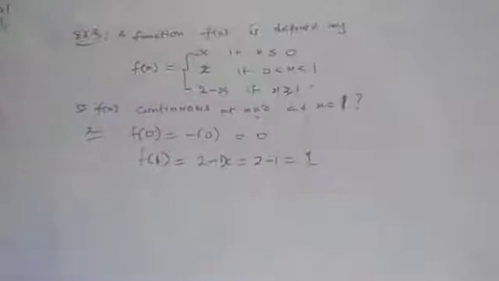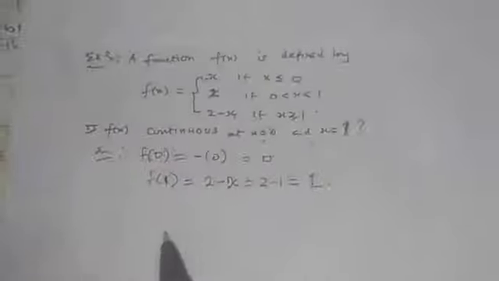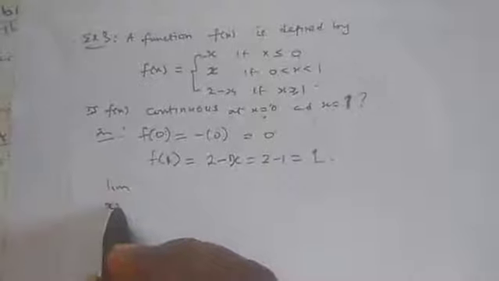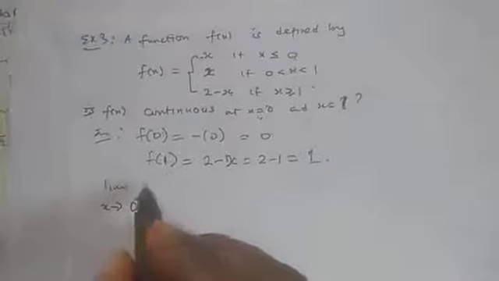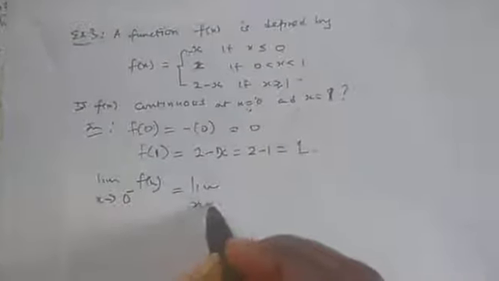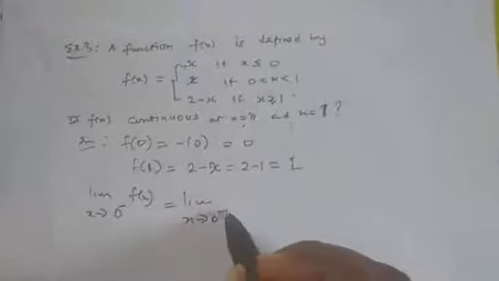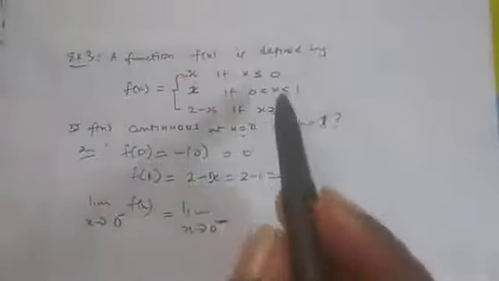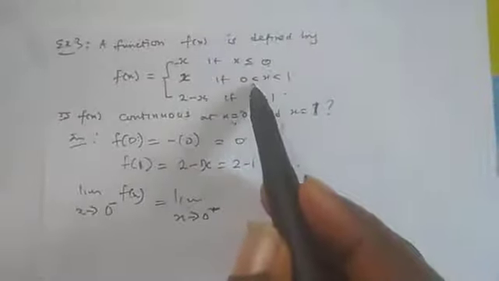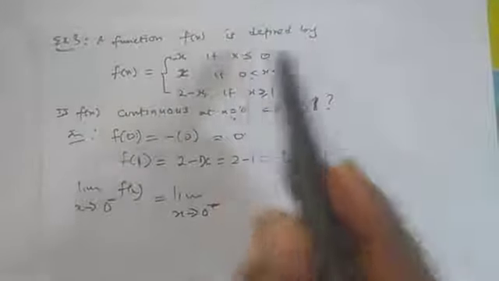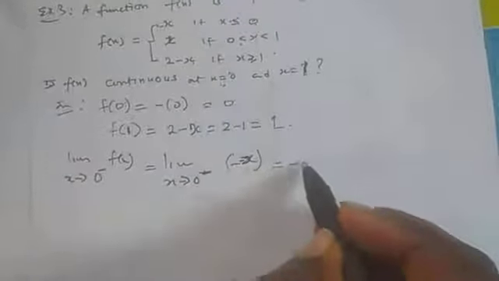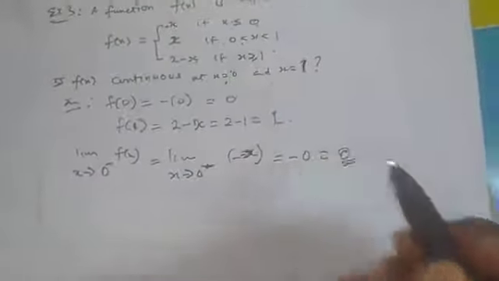But in order to find the limit, remember we said that if the right hand limit is equal to left hand limit, then the limit exists. So in this case, we need to find the limit as x tends to 0 negative of f of x. Remember, 0 negative means left hand limit. Our f of x at x tends to 0 is less than or equal to 0. So even if this one is greater than 0, this one is less than 0, so we are going to have minus x. If we put 0 there, our answer is 0.